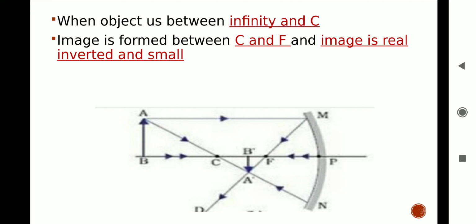The two reflected rays meet between center of curvature and focus. Thus, a real image is formed, A dash and B dash. Image formed in this case is between focus and center of curvature, real and inverted and smaller than the object.